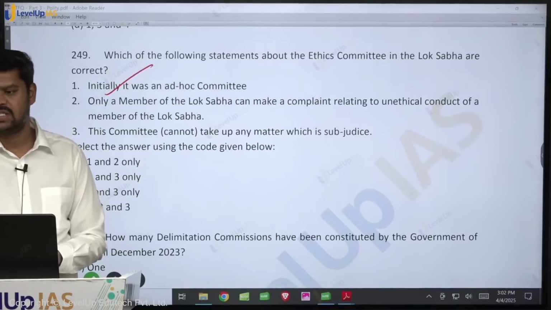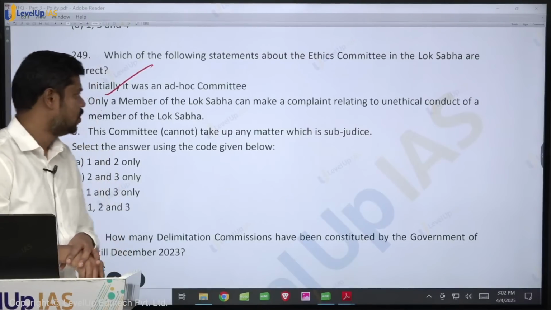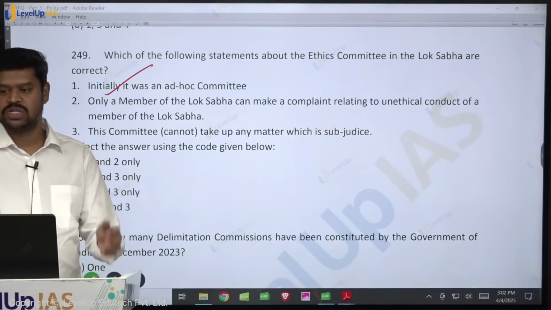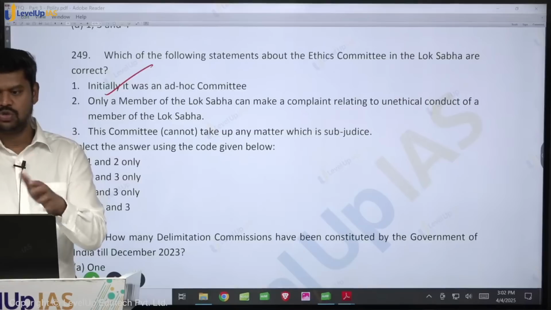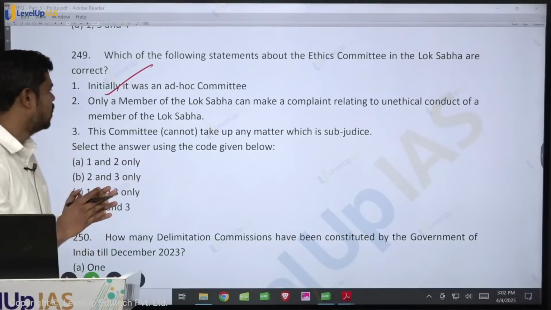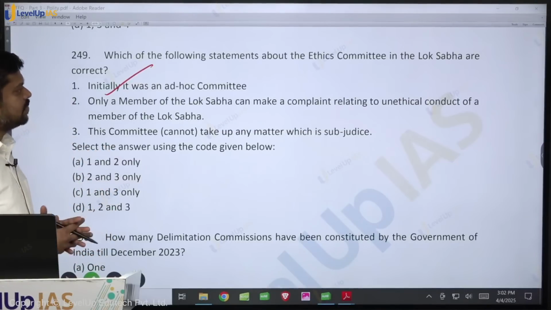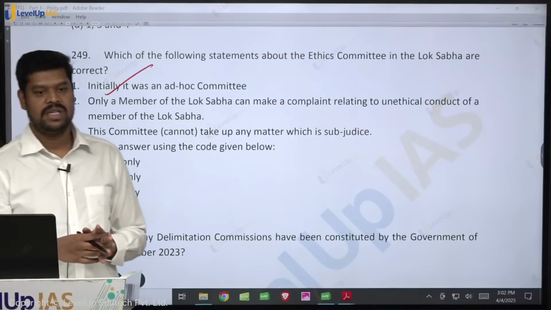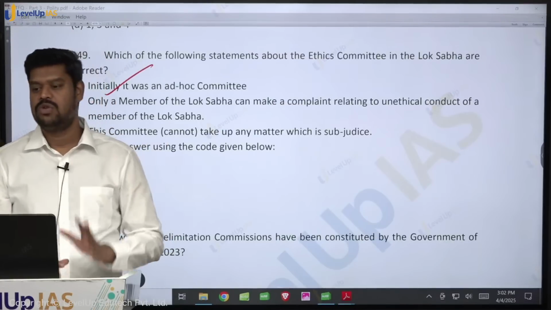Temporary committee. It is not a standing or a permanent committee. That means whenever there is an issue that is brought against a member, to study that, a committee will be appointed. Once that issue is over, the committee is dissolved. Only a member of Lok Sabha can make a complaint relating to the unethical conduct of a member of Lok Sabha. So in a democracy, the members of the parliament have to be accountable to the people.